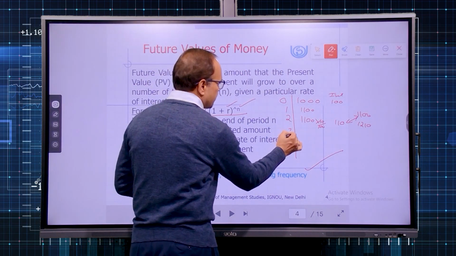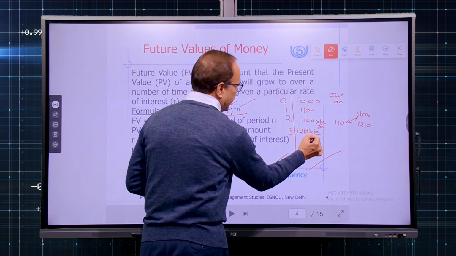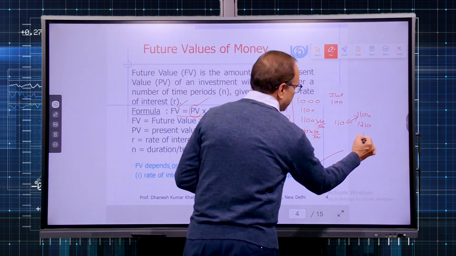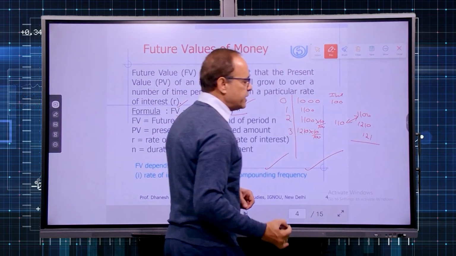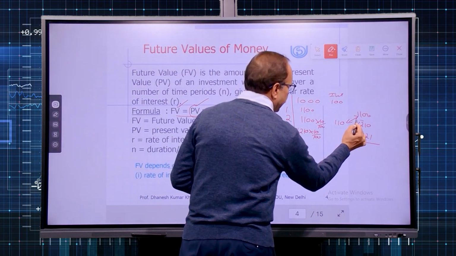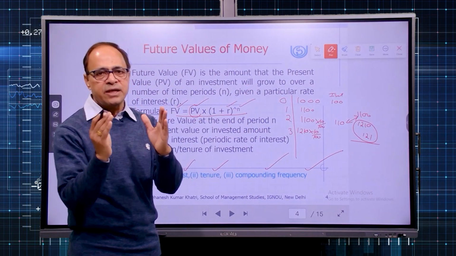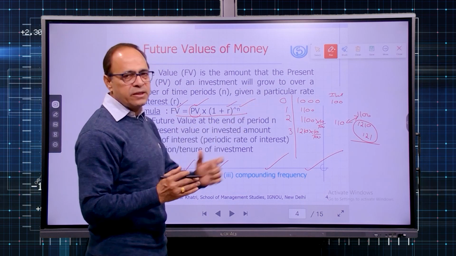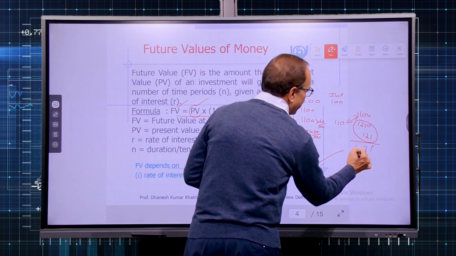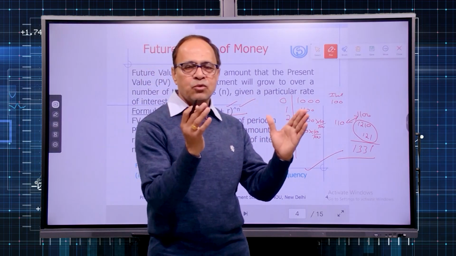Come to the third year. In third year, the bank will give you interest on 1210 at the rate of 10%. So the third year interest is 121. Now if you are interested to get back your money at the end of third year, what is your money in the bank? 1210 was your accumulated money by the end of second year, and 121 is the interest you have earned in the third year. So your total money becomes 1331.